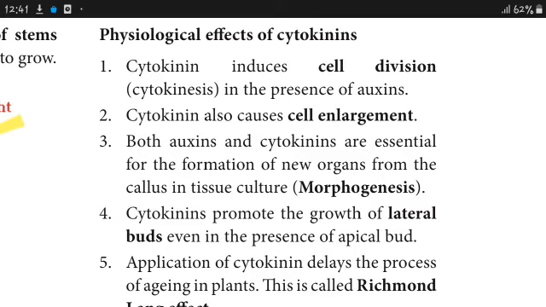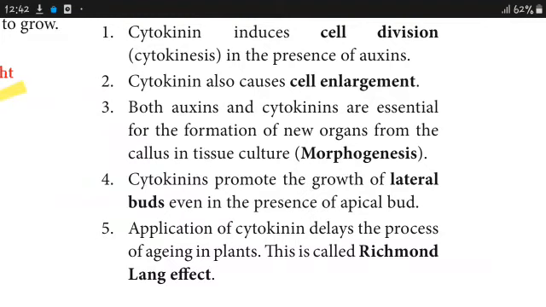Both auxins and cytokinins are essential for formation of new organs from cell tissue, that is morphogenesis. They promote the growth of lateral buds. Application of cytokinin delays the process of aging, which is the Richmond-Lang effect. This is an important question.